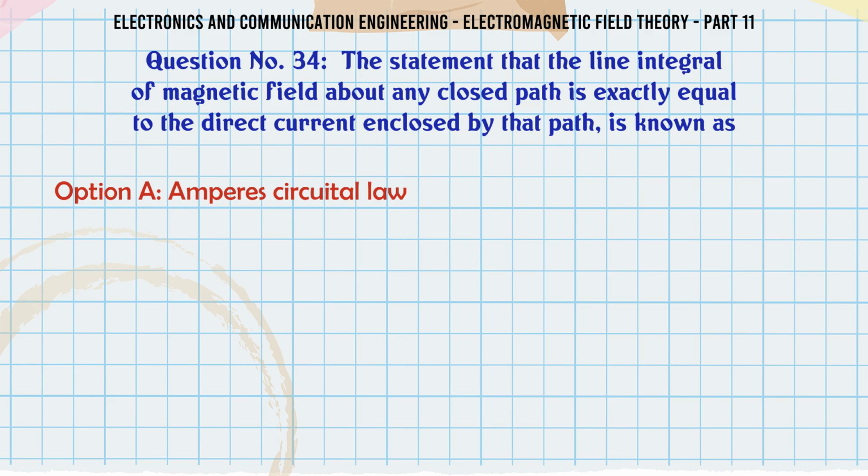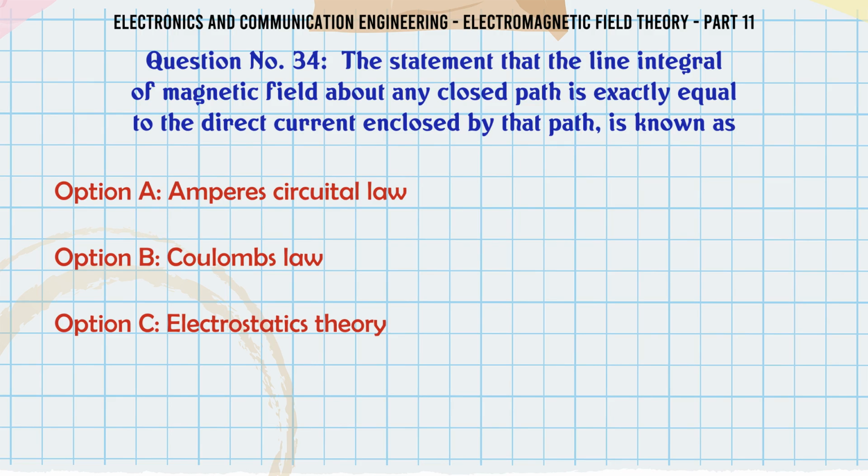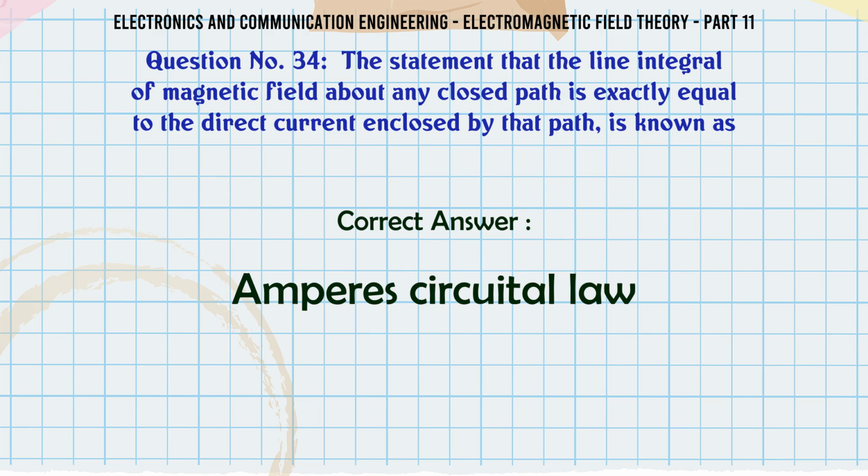The statement that the line integral of magnetic field about any closed path is exactly equal to the direct current enclosed by that path is known as A. Ampere's circuital law. B. Coulomb's law. C. Electrostatics theory. D. None of the above. The correct answer is, Ampere's circuital law.